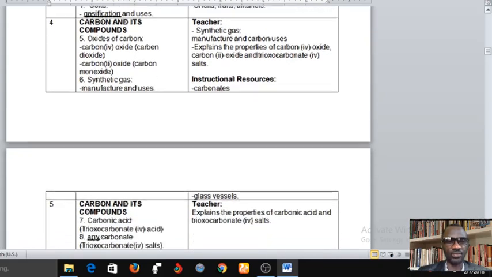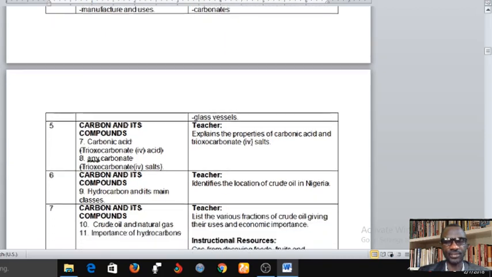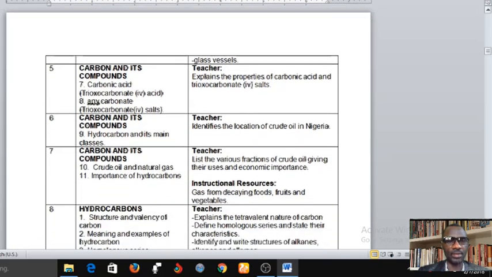We're going to week 5 now, third term week 5. Carbon and its compounds, and here we have carbonic acid, trioxocarbonate(IV) acid. These are the things you will do in week 5. Carbonic acid, any other carbonate. You're going to study this with any other carbonate alongside carbonic acid, that is also called trioxocarbonate(IV) acid.